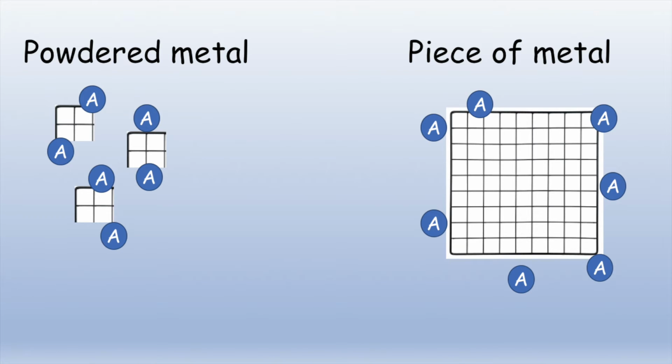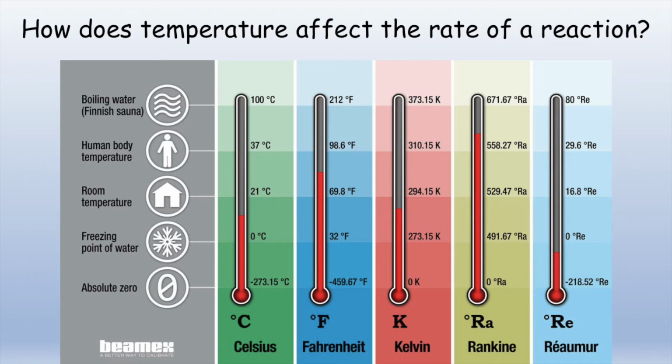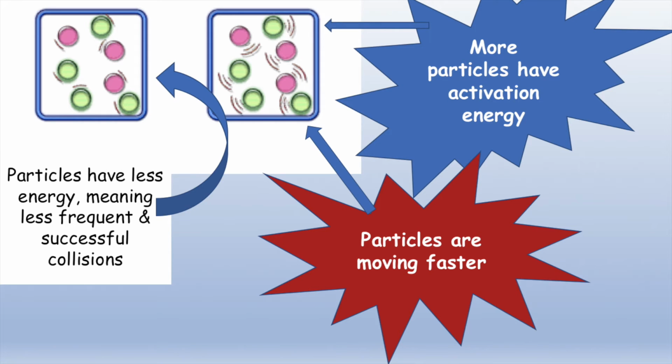Next, we can look at the effect of temperature. When the temperature of a reaction is increased, the rate of the reaction will also increase. This is because more of the atoms within the reaction have sufficient energy to react, i.e. enough activation energy. As well as this, the atoms are moving faster, meaning there is a higher frequency of collisions. Both of these factors contribute to reactants turning into products faster.